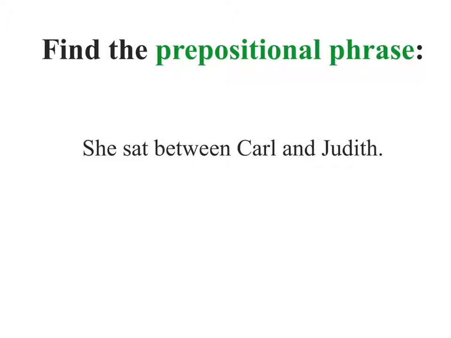So let's see if we can identify some prepositional phrases. Here's one. She sat between Carl and Judith. So where's the prepositional phrase? First, find the preposition. Which one has to do with position? Between. So the prepositional phrase begins here. And that's the prepositional phrase. So the main sentence is very simple. She sat. Noun, verb, subject, predicate, prepositional phrase.